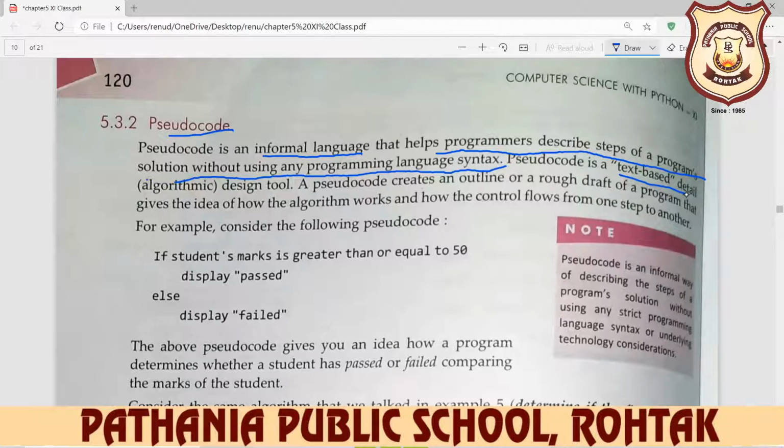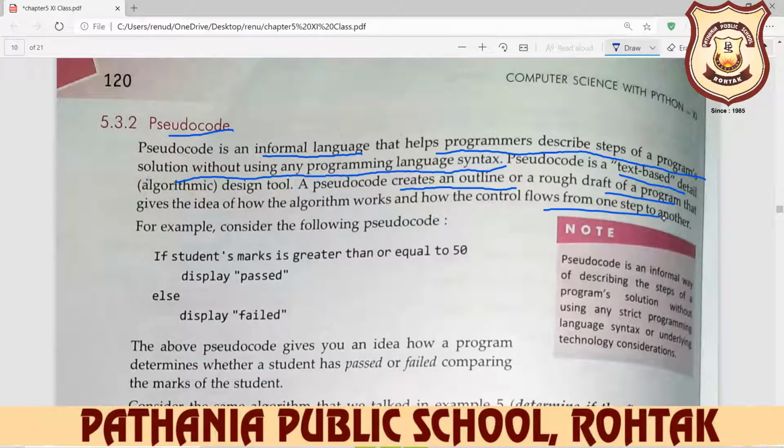A pseudocode creates an outline. You can say pseudocode is an outline or a rough draft of your program that gives the idea of how the algorithm works and how the control flows from one step to another step.